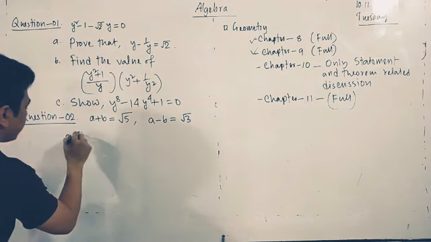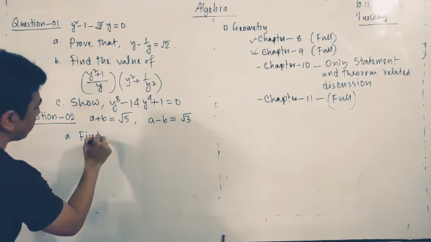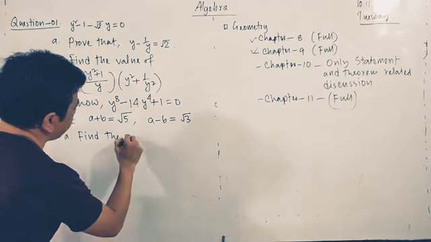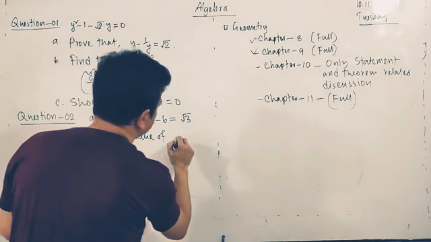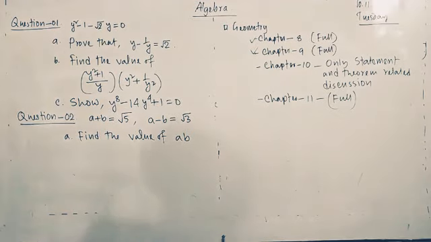First one, find the value of ab. Simply, put the values into the formula of ab: a plus b by 2 whole square minus a minus b by 2 whole square. If you put the values of a plus b and a minus b, easily you can find the value of ab.